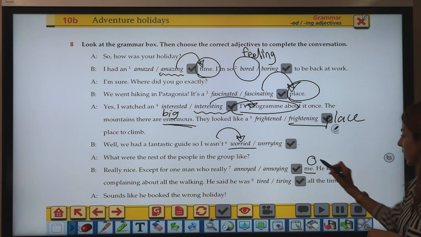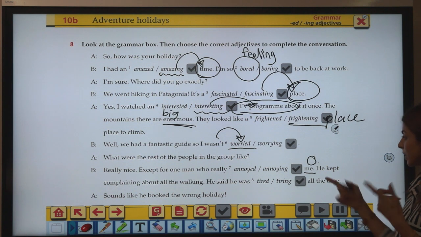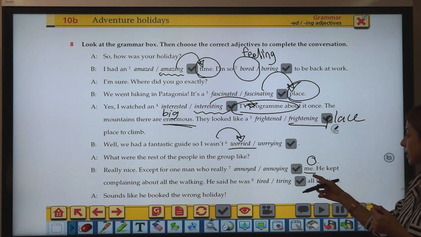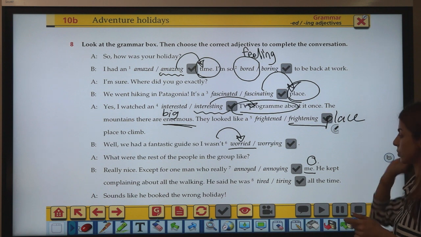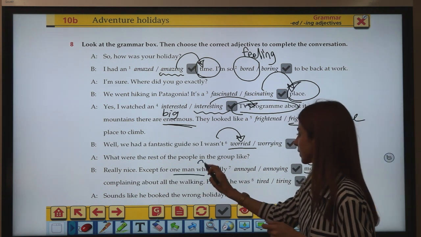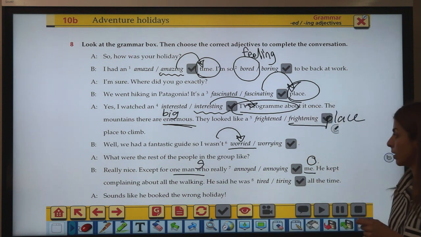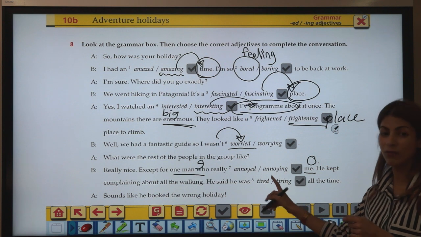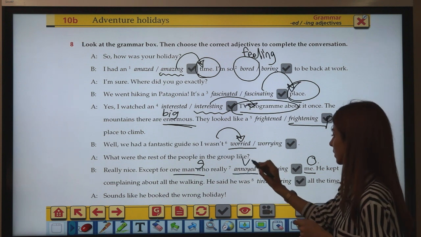This is kind of similar, familiar to you guys, right? It's similar to the example sentence I had just shown you. So there was a man who really annoying me. What is missing here? A verb is missing, not an adjective, right? So this would be annoyed.